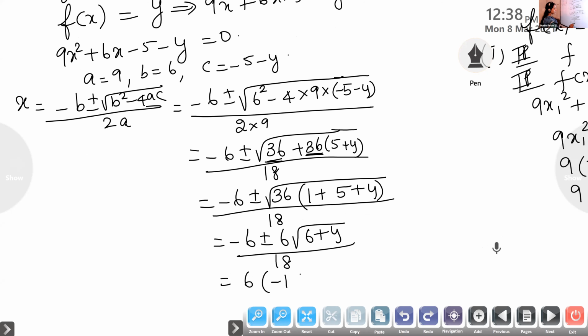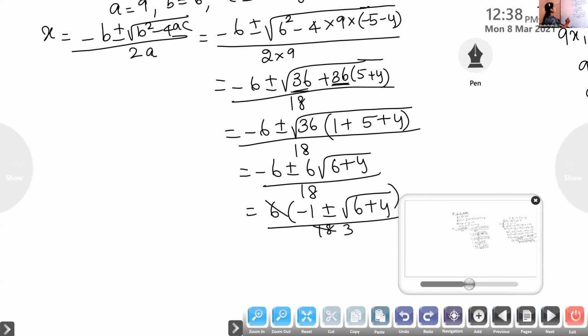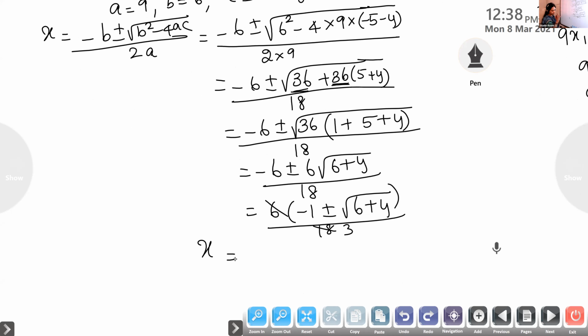Therefore, you'll get minus 1 plus or minus root of 6 plus y by 18. If you cancel this 6, it will become 3. So we will get x is equal to minus 1 plus or minus root of 6 plus y by 3.